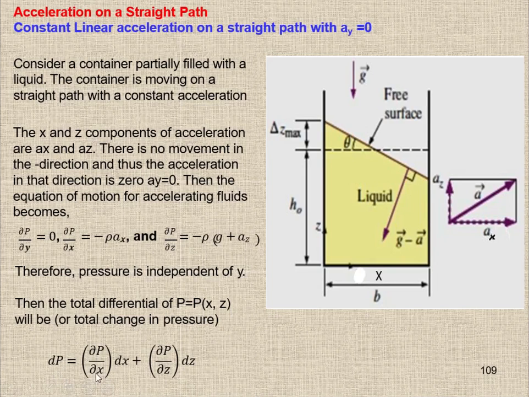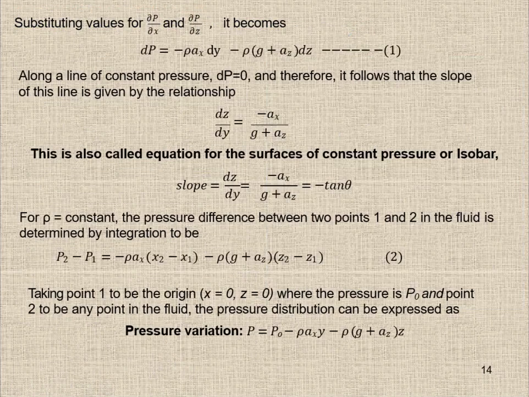The change in pressure with respect to x due to the distance dx, and the change in pressure in the z direction due to the distance dz. Here we substitute the values of ∂P/∂x and ∂P/∂z, and finally we simplify and end up with this equation: dz/dx equals minus ax over g plus az, which is equal to tan theta, which is the slope. This is also called the equation for the surface of constant pressure, or isobar.